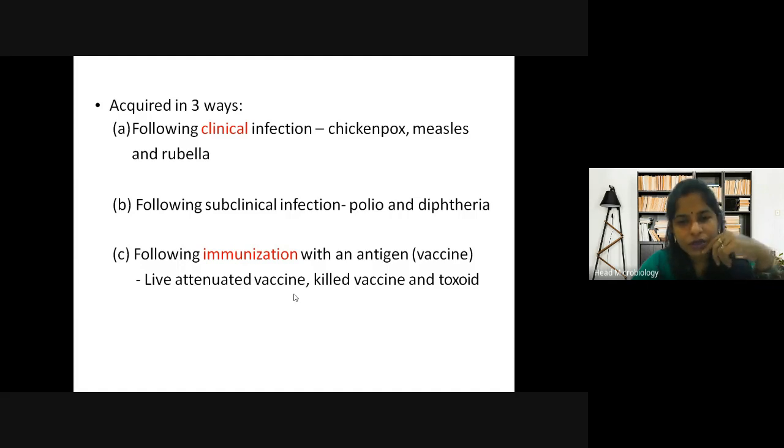What is attenuation? Attenuation is when the particular pathogen or virus becomes avirulent. So that is called attenuation, when the virulent part of the virus is removed, so it is attenuated.